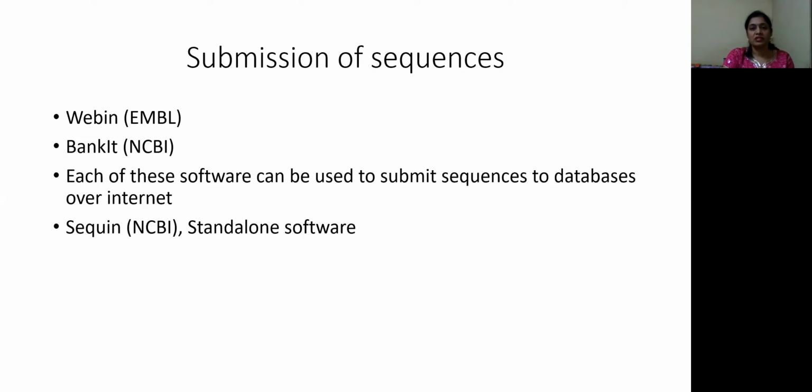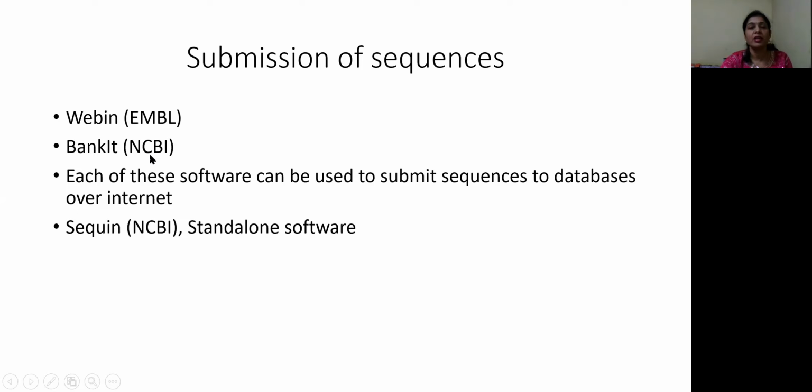Submission of the sequences. I was mentioning that any new sequence that is discovered can be submitted to any one of the three databases we have discussed. There are software tools available which support the submission of these sequences to databases. We have a tool called Webin. It is provided by the EMBL database, that means the nucleotide sequence database. Another tool available for submission of these sequences is BankIt.